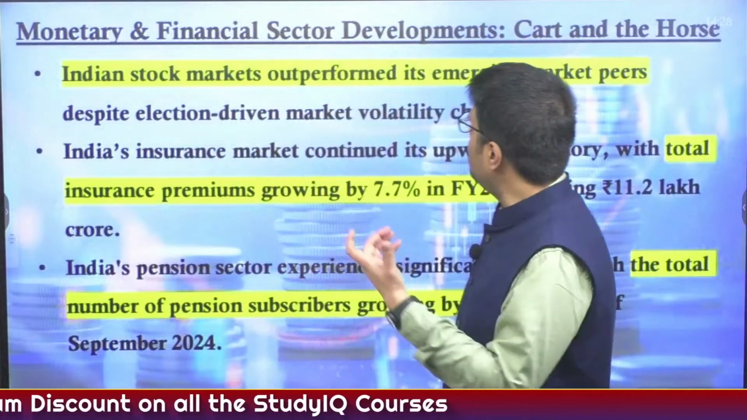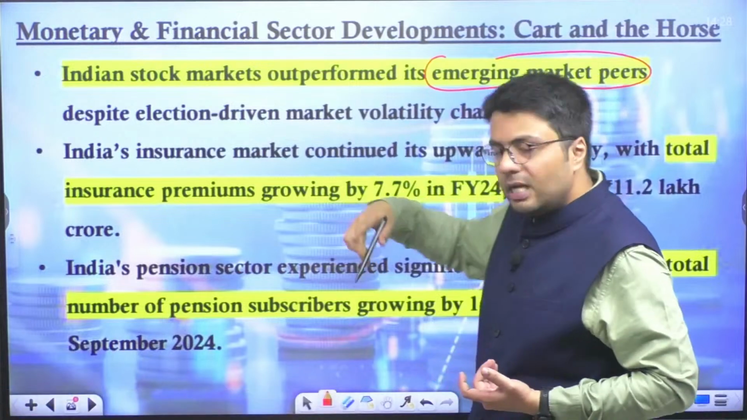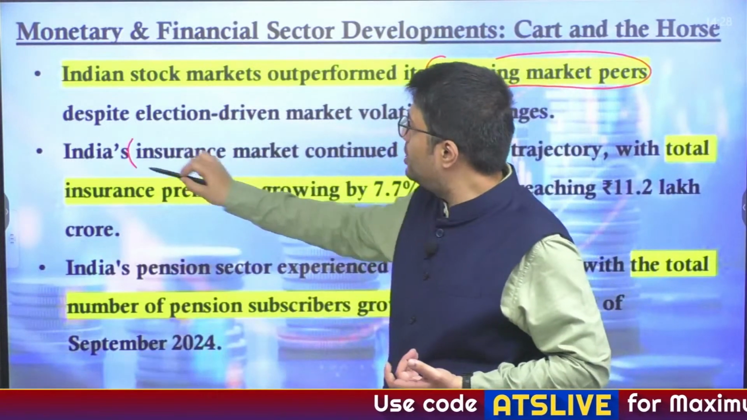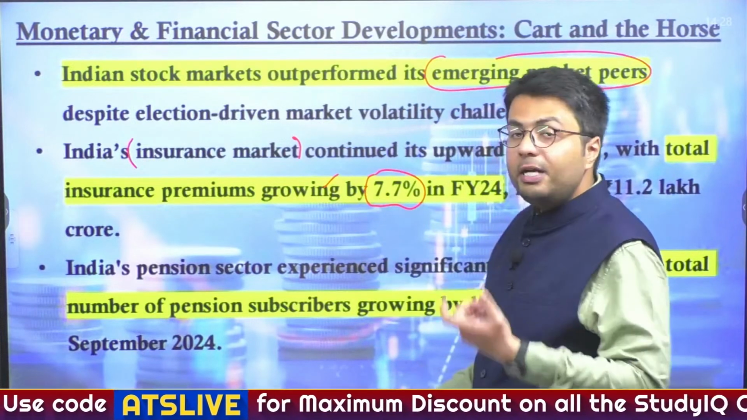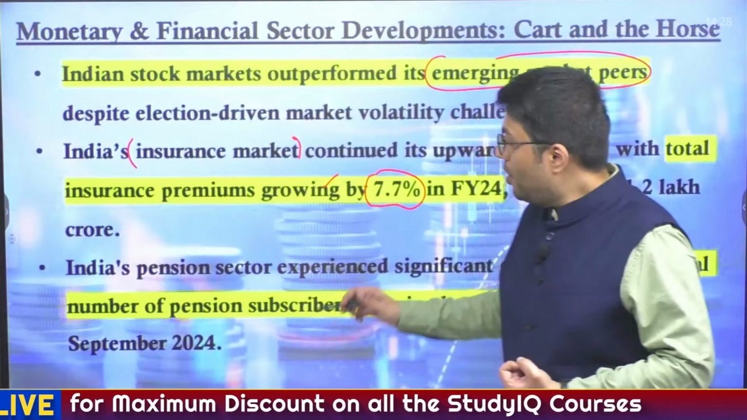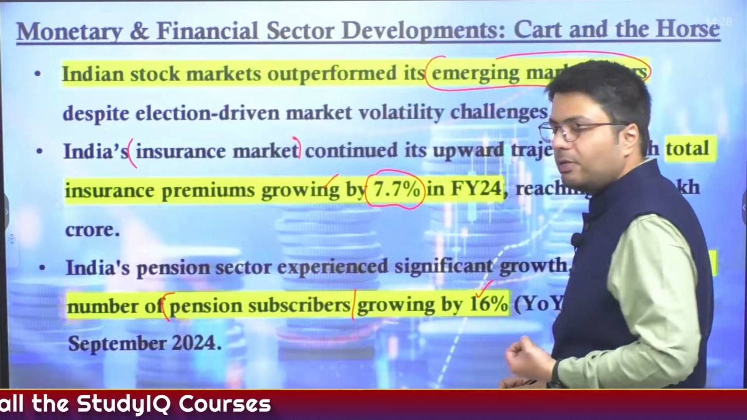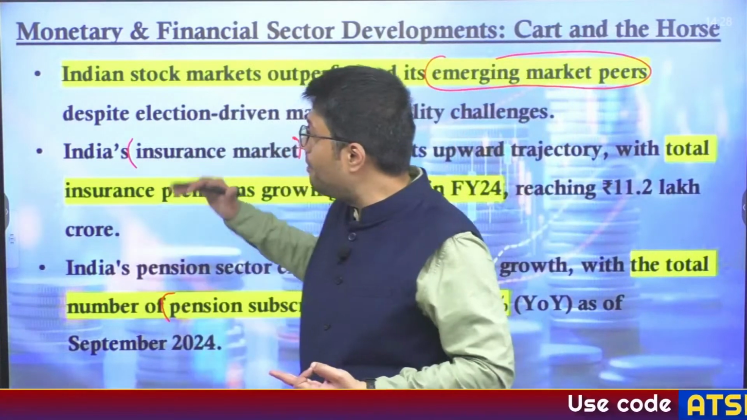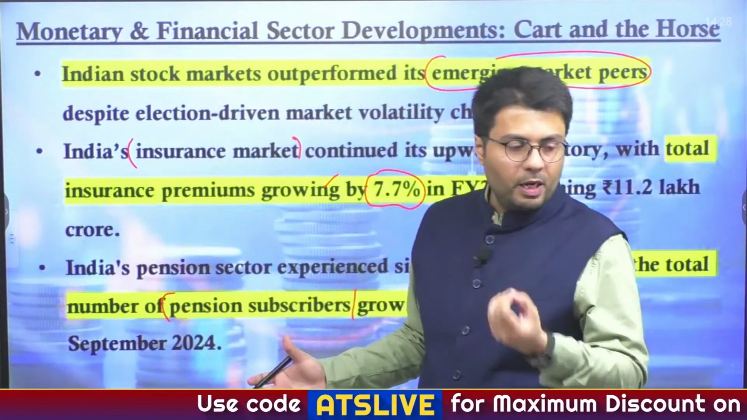Now, Indian stock market in general has outperformed many emerging market peers like Brazil, South Africa, etc. And India's insurance market also continues to grow, as premiums in the Indian economy rose by 7.7%. On the other hand, the number of pension subscribers in India is growing by 16%. So this highlights the overall health of India's financial sector, as these companies are important financial behemoths in the Indian economy. Understood?